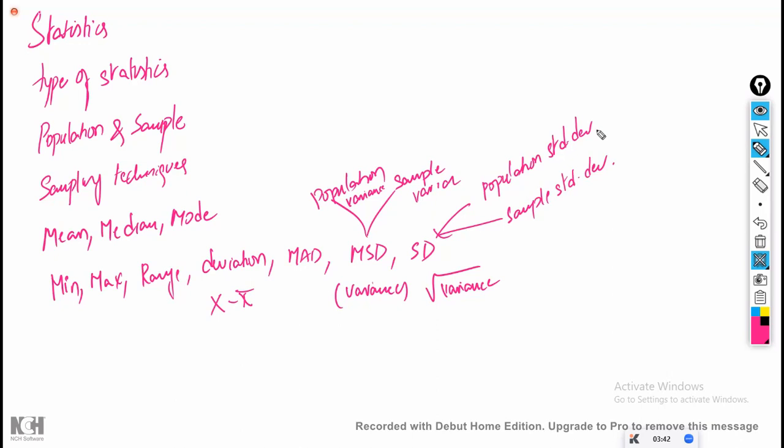Apart from this, we have discussed that whenever we are having a sample, we have to go with n-1. What is n-1? It means degrees of freedom, where every time one will be left out with no option, that we have to consider mandatorily. Or in other words, if even one is left out, it is called a sample. If everything is available, then only it is called population. If at least one is not there, it is called a sample. Minimum one should not be there, then only it is considered a sample.